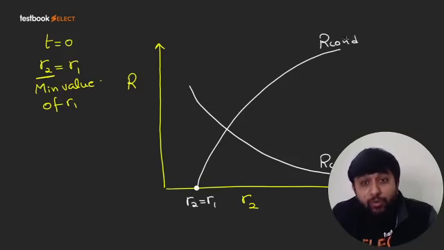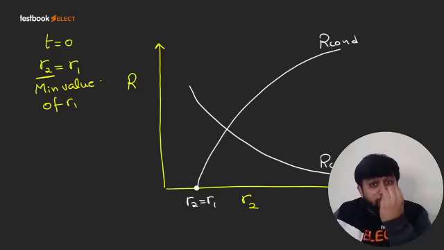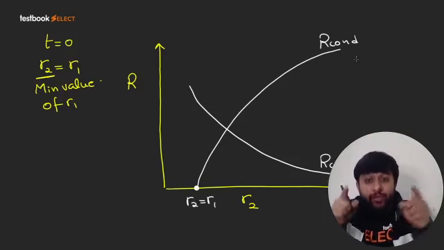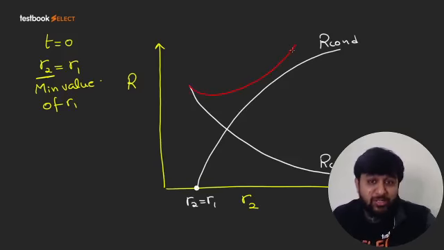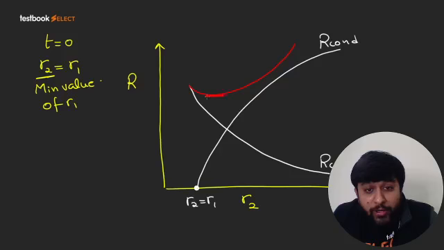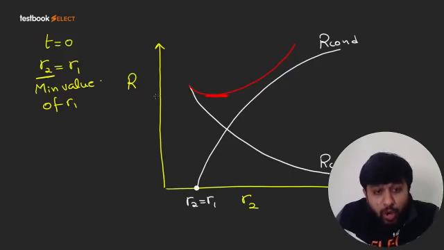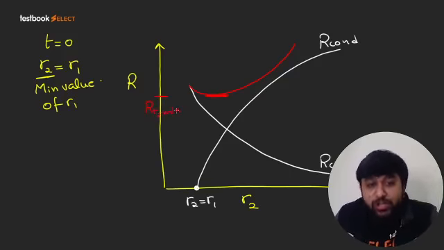So basically, if you increase the thickness of material, there will be more resistance to conduction. But if you increase the thickness of material, the outer surface area will be more. Therefore, resistance to convection will be less. So when you draw the total resistance, maybe the total resistance goes like this. And this particular point will represent the minimum total resistance offered by insulation.